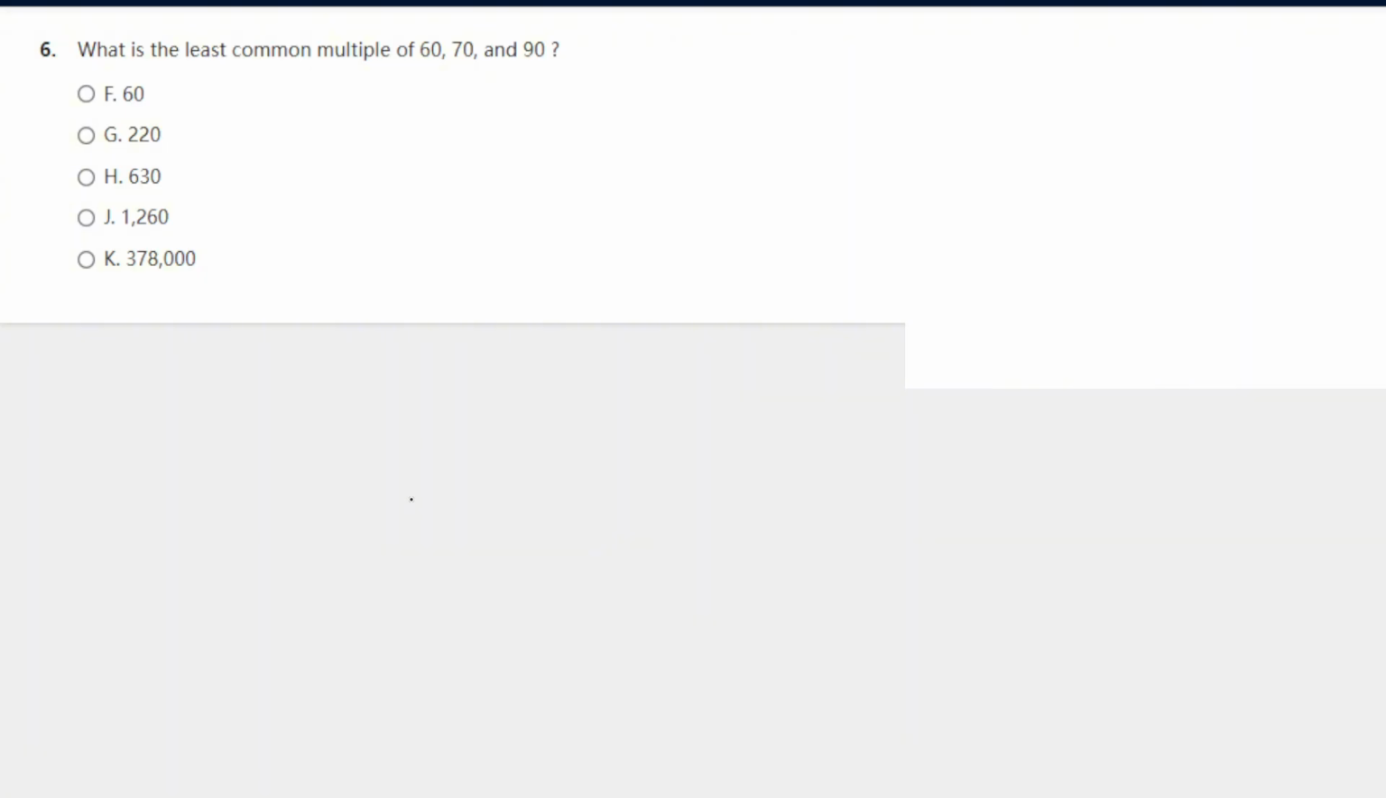Now let's try J. 1,260 divided by 60, 21. Okay, that's a whole number. Let's try 70. 1,260 divided by 70, it's also a whole number. 1,260 divided by 90, also a whole number. So we know that I is the answer. But for this question, you would just divide each answer by these, and if they make a whole number, then it's a multiple.